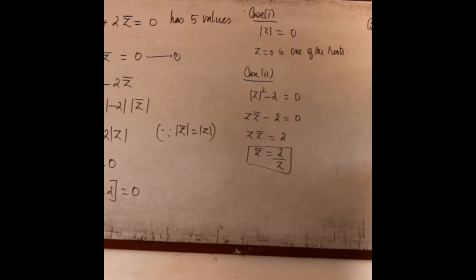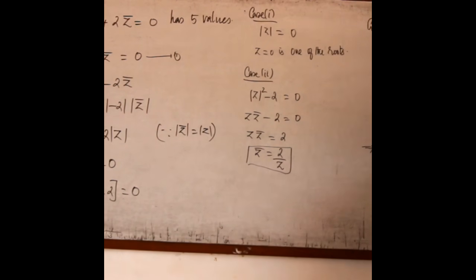Now it is z cube plus 4 by z equal to 0. Z power 4 plus 4 by z equal to 0. That means this implies z power 4 plus 4 equal to 0. This is an equation of degree 4. That means this implies z has 4 values.